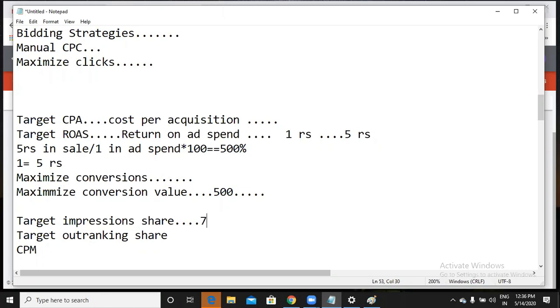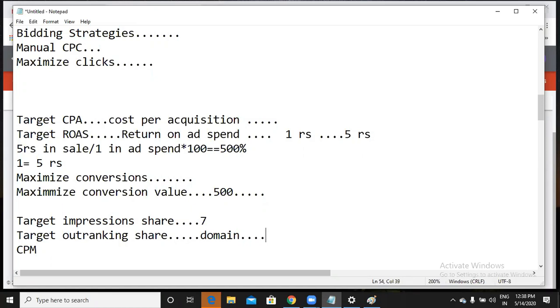Yes. Here I am telling Google that I want to display on top of the page or else anywhere on the page, like 6th place, 5th place, 4th place, or 3rd place. But definitely I want to show my ad on top of the page or anywhere else on the page. Got it now? Target outranking share means it's at the domain level. Let's say Harika is my competitor. Whenever Harika's ad appears, I want to show my ad above hers. That is target outranking share.